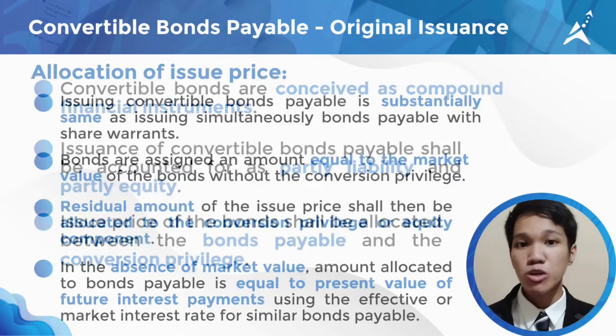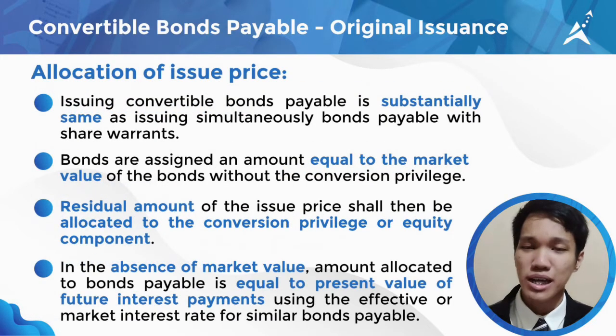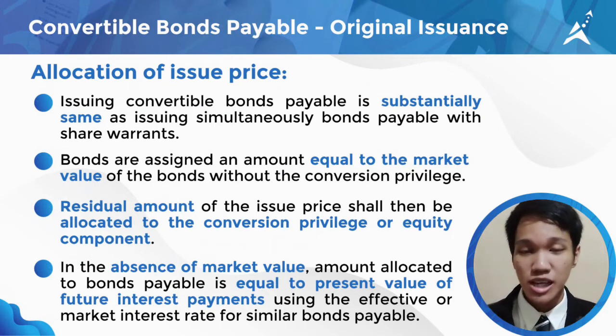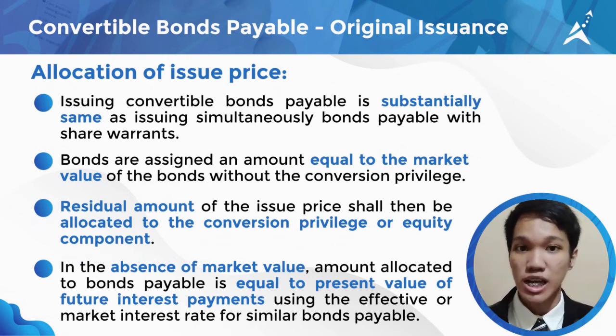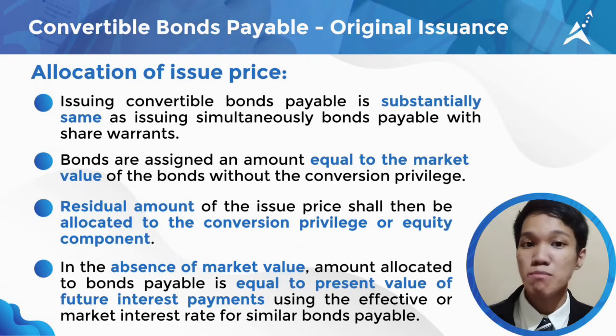How do we allocate exactly the issue price? Again, it is substantially the same as issuing simultaneously bonds payable with share warrants. Bonds payable are allocated an amount equal to the market value of the bonds without the conversion privilege, and the residual amount of the issue price is allocated to the conversion privilege.